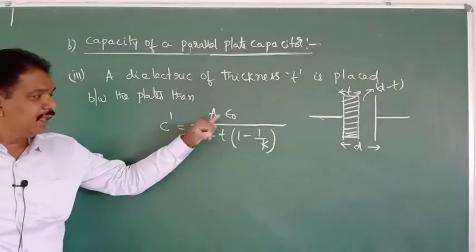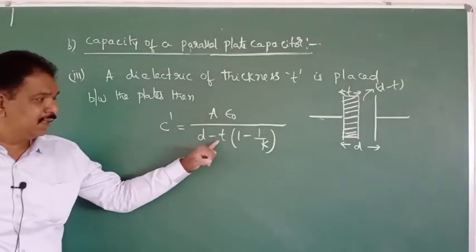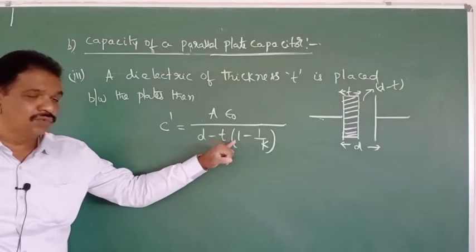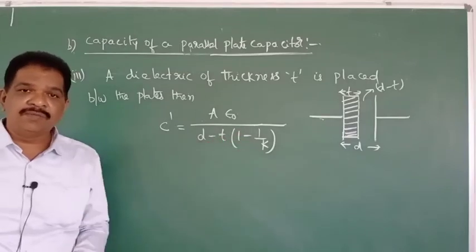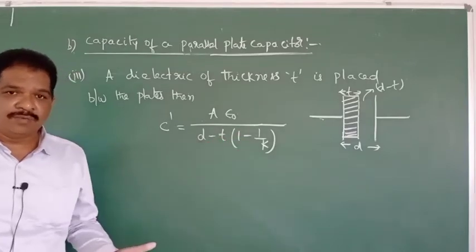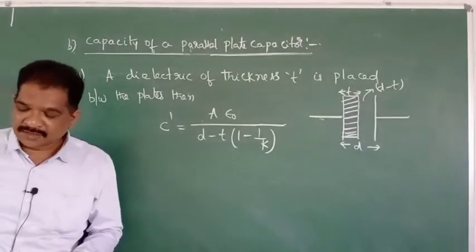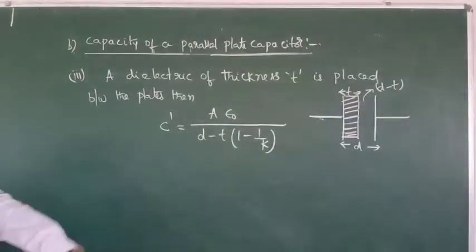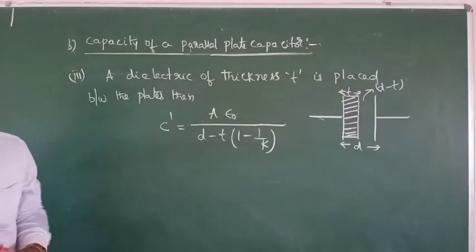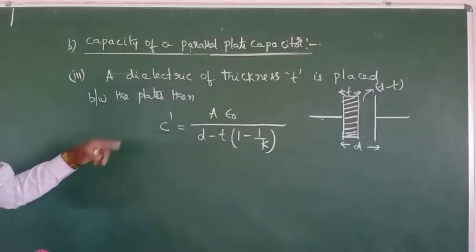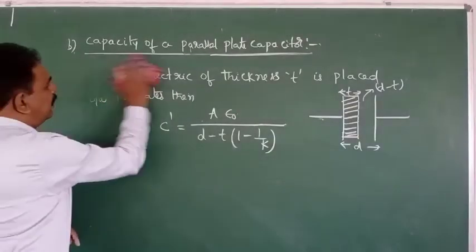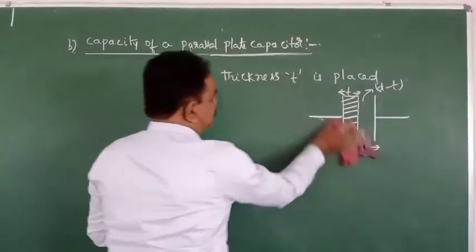A epsilon naught by D minus T into 1 minus 1 by K. This is the formula. Clear? Next, after finishing this, we will discuss the grouping of capacitors, and here some more questions will be there on the parallel plate capacitors.